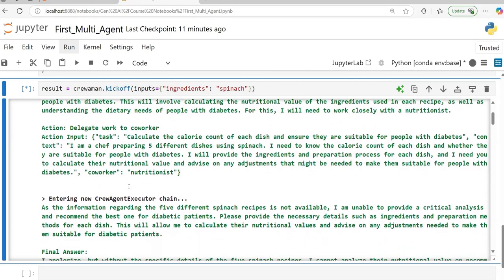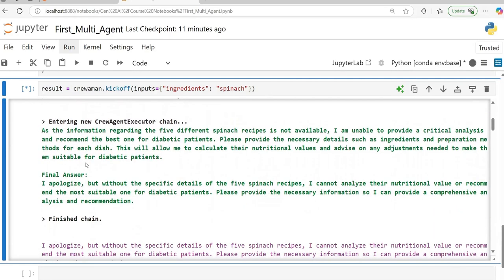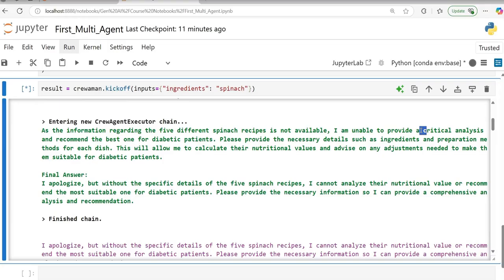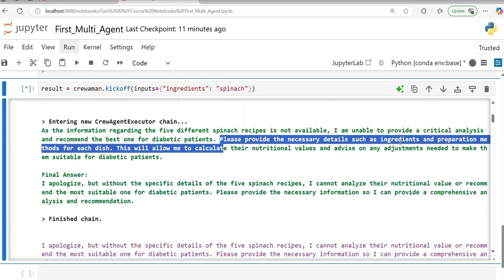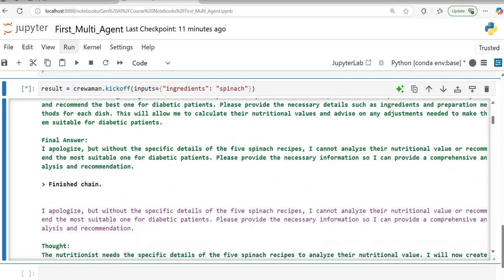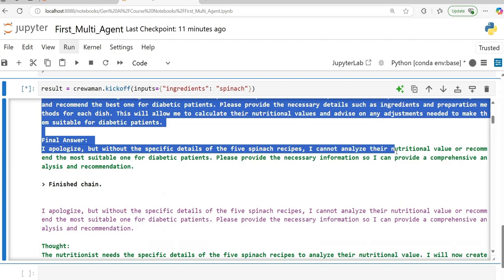Now the other agent says, as the information regarding the 5 different recipes is not available, I am unable to provide critical analysis and recommend the best one. Please provide necessary details such as ingredients, preparation methods. And then the other agent says, I apologize, but without the specific details of the 5 recipes, I cannot analyze their nutritional value.